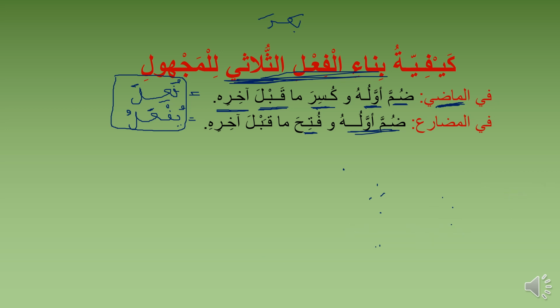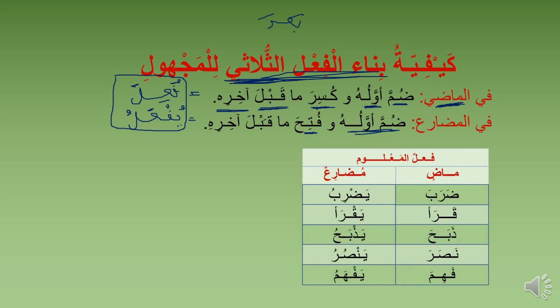So let's look at all these things in a tabular form. This is the fi'l ma'lum, the active verb. The madi of the active verb and the mudari of the active verb. So this is the normal verb you know.